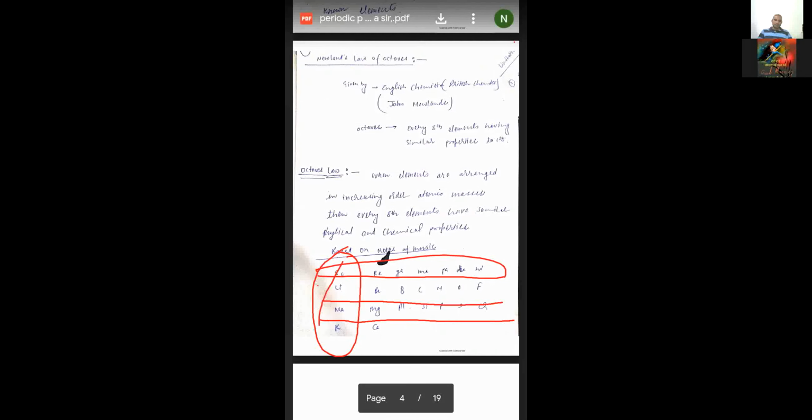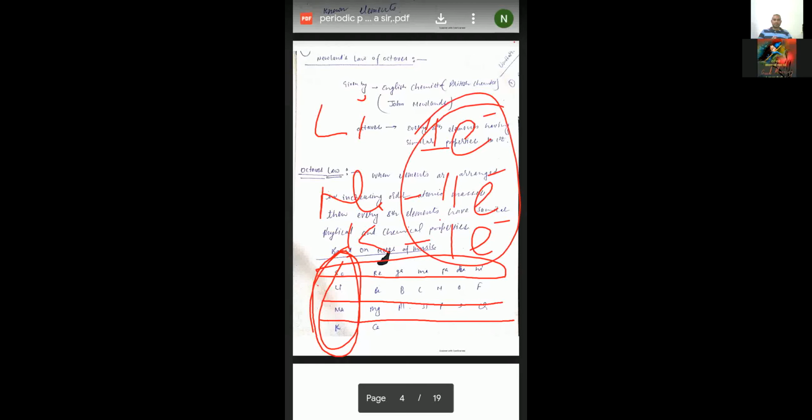So these all have the same properties, because the first element is similar in properties to the eighth element. You can check this. Suppose you take lithium, student. How many valence electrons does lithium have? 1 electron. Sodium also has 1 valence electron. Potassium also has 1 valence electron. So all have 1 electron, and so their valency is also 1. This is what we are saying, that they have the same properties.